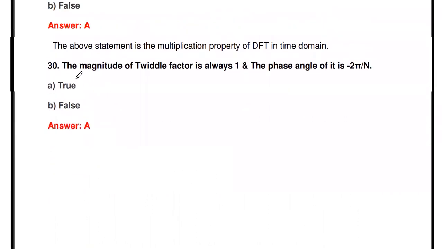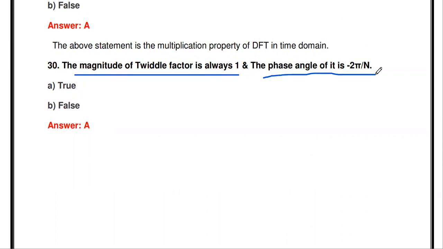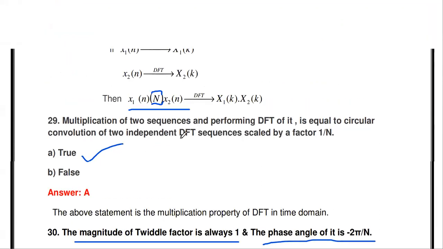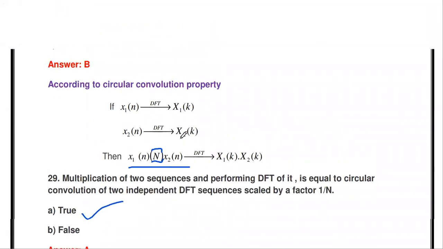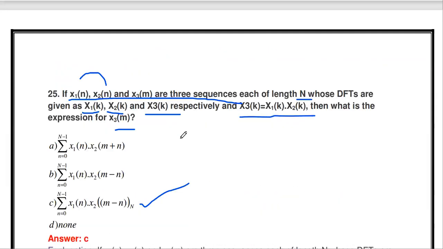Then the last question: the magnitude of the twiddle factor is always 1 and the phase angle of that particular twiddle factor is minus 2 pi by N. Is this true or false? True. For any twiddle factor W N power k, for any value of N and k, the magnitude of the twiddle factor is 1 and the phase angle is minus 2 pi by N. This is true. So these are some of the questions about the DFT and its properties.